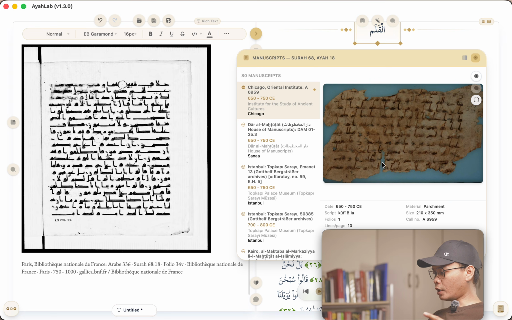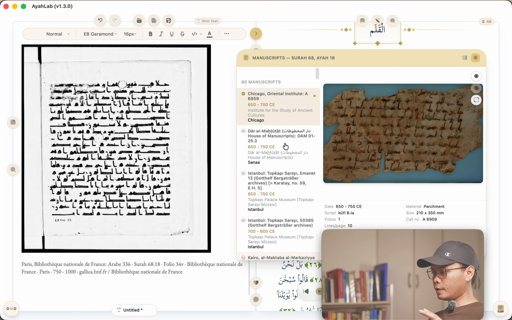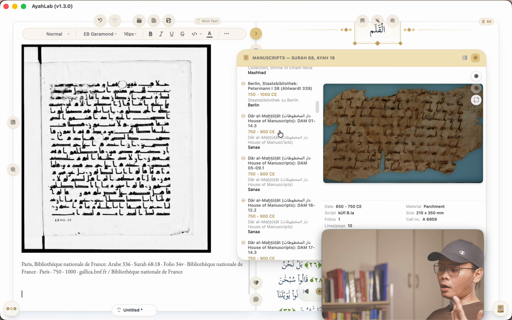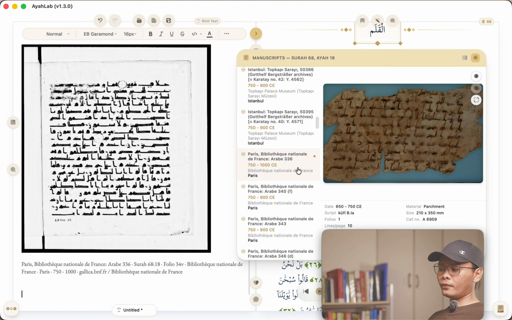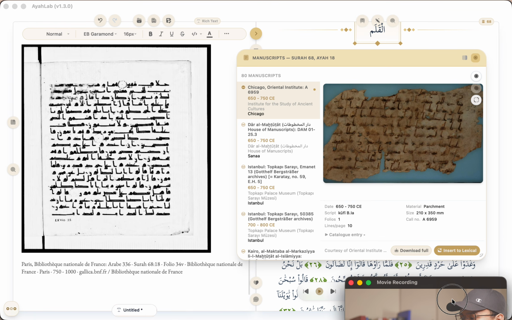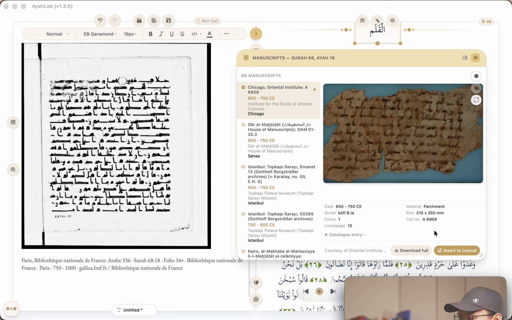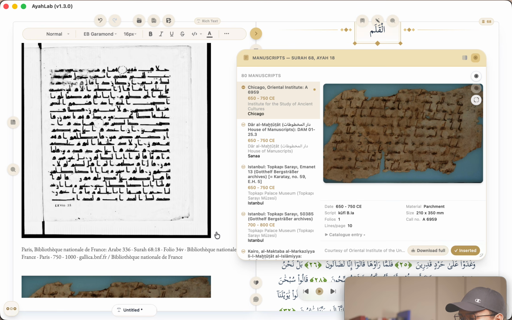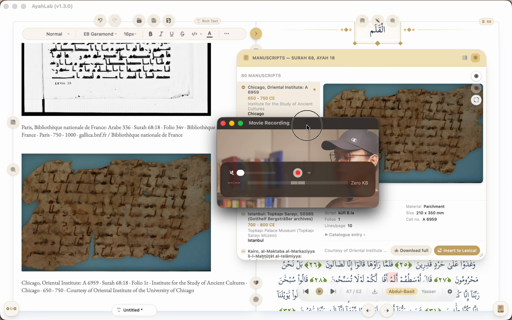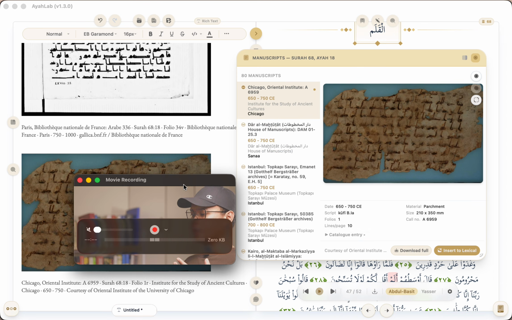Okay, so for this one, it's another parchment, dated 650 to 750 CE. And as you can see here, it has fully loaded, so there's a dot already. So at least you will know which files you have loaded already. You can see there's a dot here. This is the one that was in white, for example. Before, you didn't have that distinction, so you weren't able to know which file was loaded. So let me just click insert to lexical here. As you can see, I've loaded it. And as you've observed, it's much faster than before.